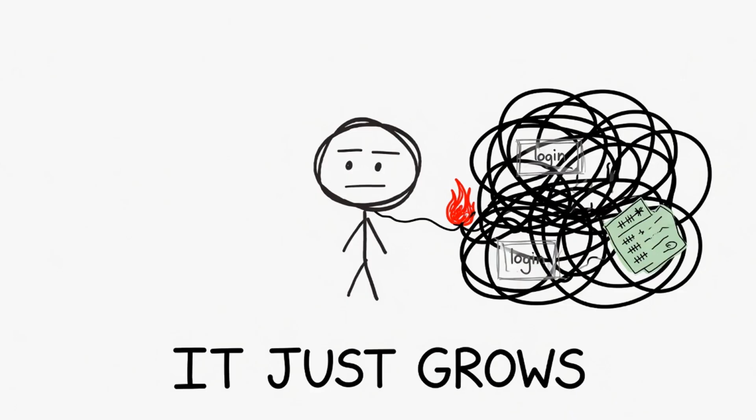Number 3. The entropy tax. Every session, the machine adds a little more. A second function that does the first one's job. A folder nobody asked for. A config that overrides the other config. None of it is wrong, exactly. It just grows. Until one day you change one thing, and 7 things you've never seen catch fire. Nobody chose this. There's no single bad decision to point at, just 1,000 tiny ones, compounding every session, until your codebase is a city nobody has a map of.